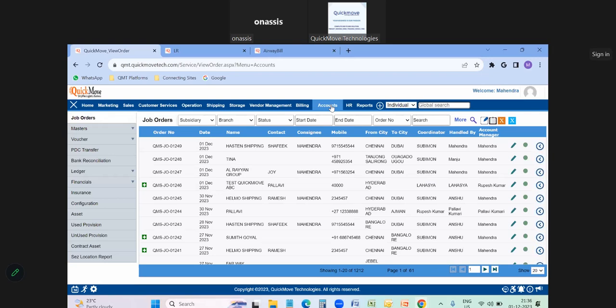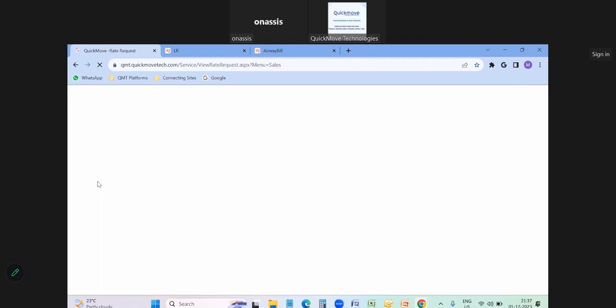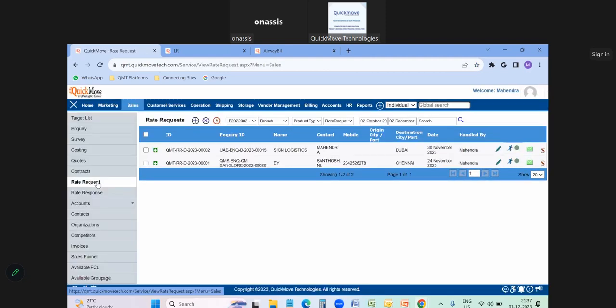So here agent activities also have a platform. Once you create the inquiry in the sales module, in the sales activities itself, we have a rate request. Means you can ask the agents related to the particular shipment where you want to do the destination outsource. So to do the destination outsource, what services you do and what will be the charges for that, or else we can directly create here.